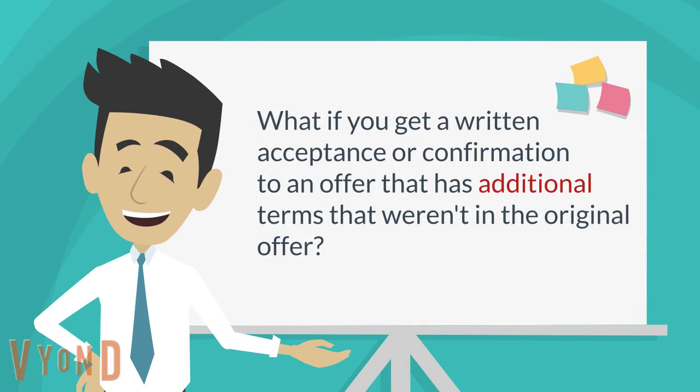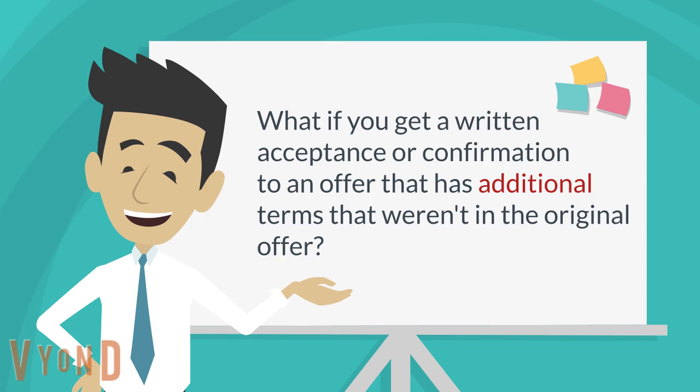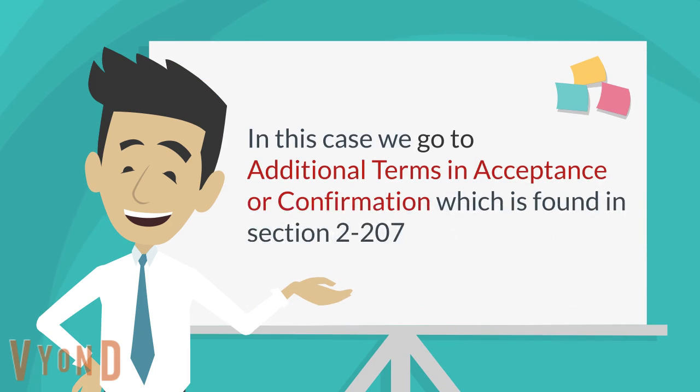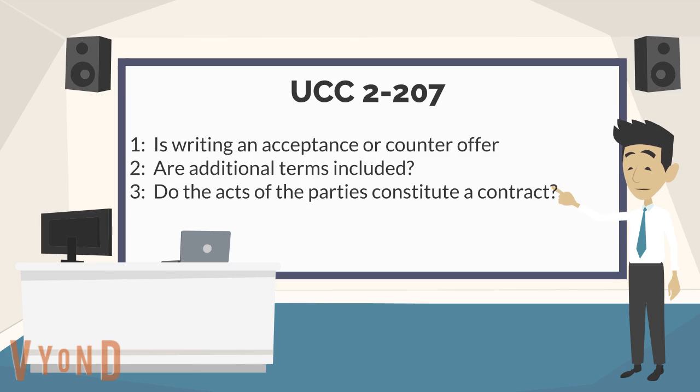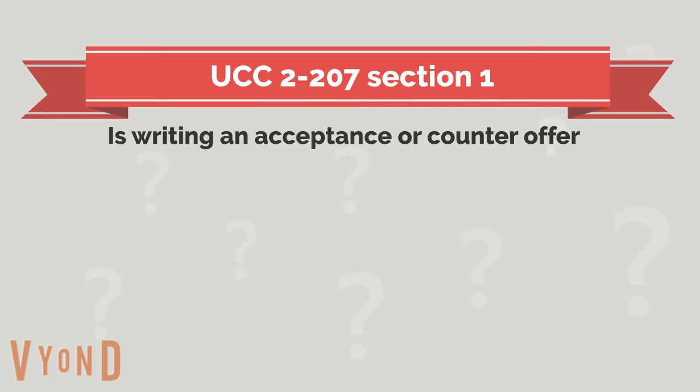In a situation when an acceptance is received that is in written format, which includes emails, faxes or letters, there may be additional terms that were not part of the original agreement that was discussed. In this case, we look to section 207 to determine how to proceed. There are three elements under 207. The first section is used to determine if the additional terms constitute an acceptance or a counteroffer. The second section determines if the additional words will be added to the contract. The third section will determine if the acts of the parties constitute a contract. Let's break down each element.